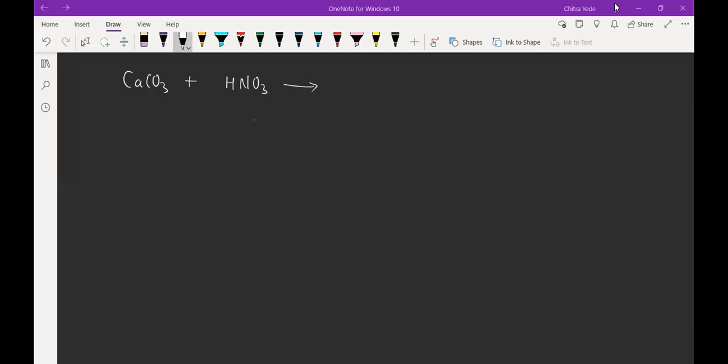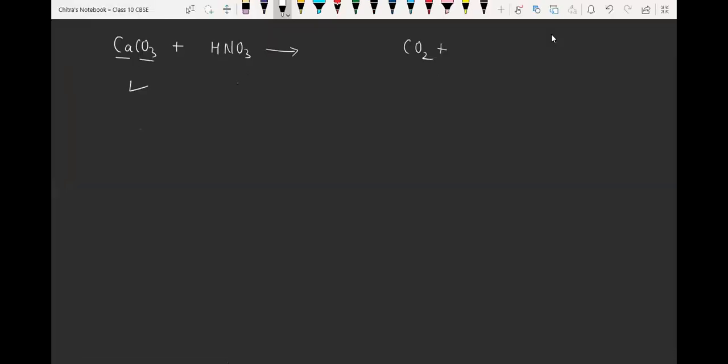It's very simple. See, here we have calcium and carbonate. I have told you before, whenever we have a carbonate reactant, one product is fixed, which is carbon dioxide. Just remember, this is the golden rule. And in the general reaction, we have written that water will form, so here we have to write water, H2O.